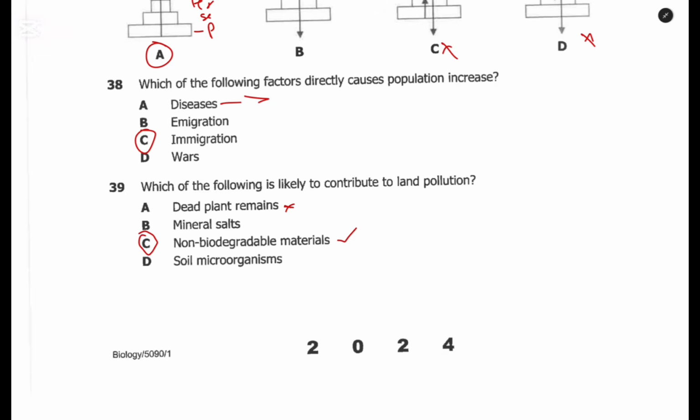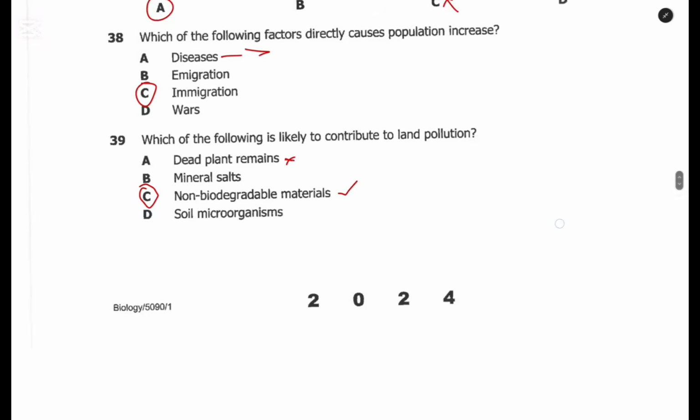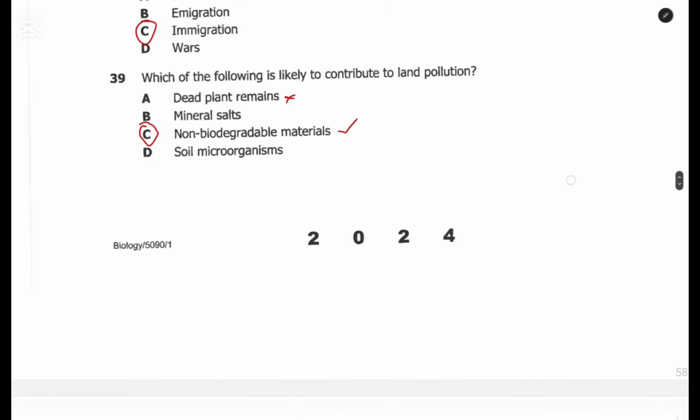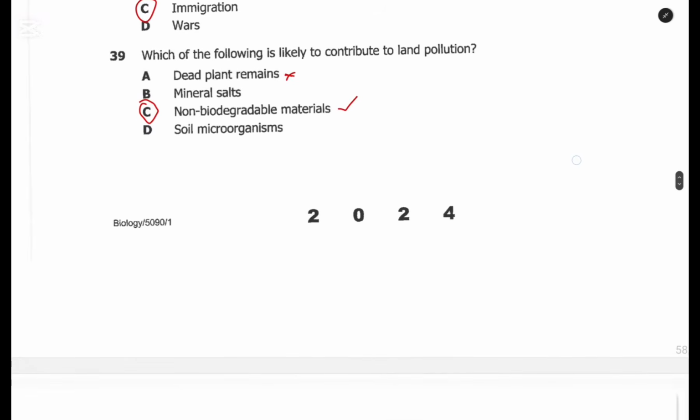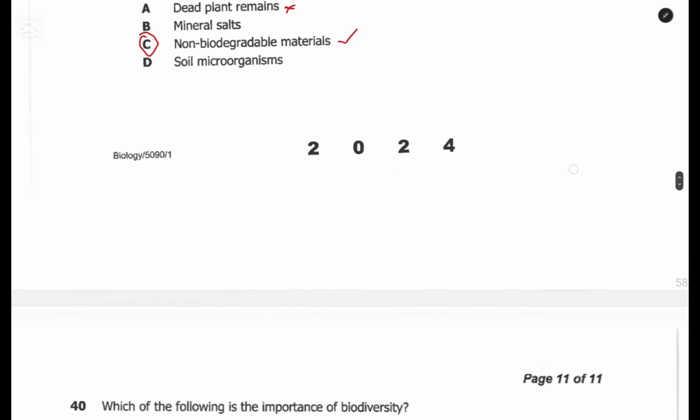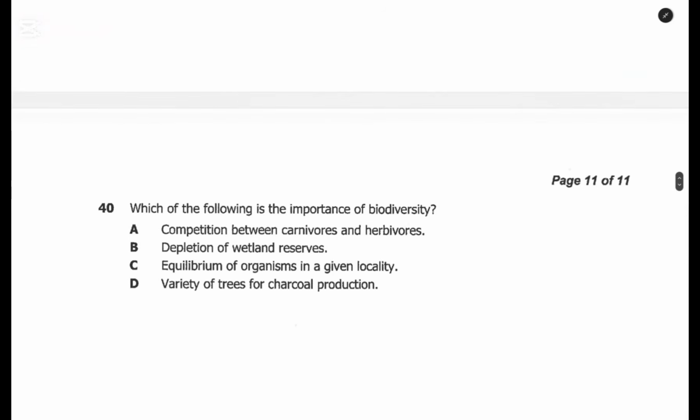Example, plastics. Plastics can take years and years and years. They are still there. They do not decompose. So therefore, they can cause land pollution. Microorganisms, in short, contribute to soil fertility. So the one that causes land pollution is non-biodegradable materials.